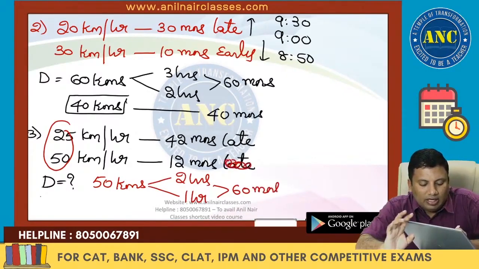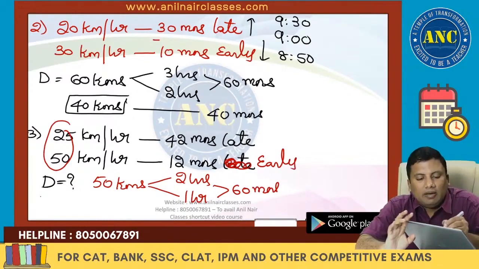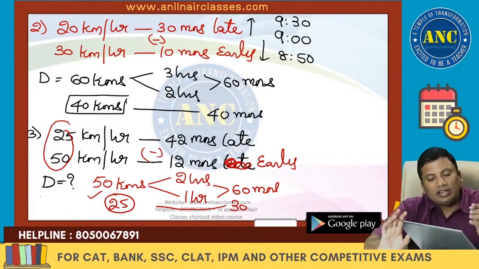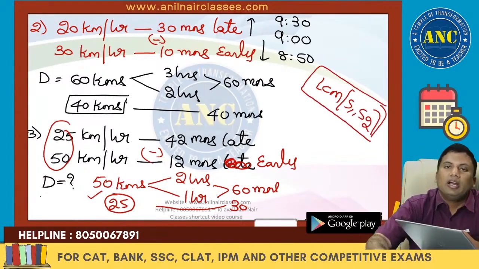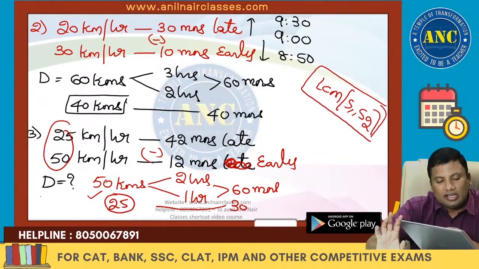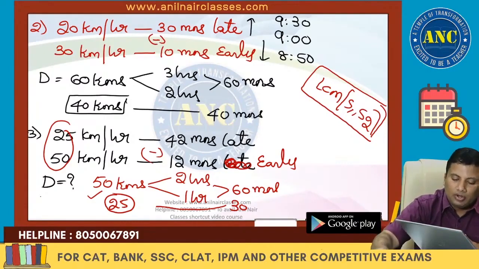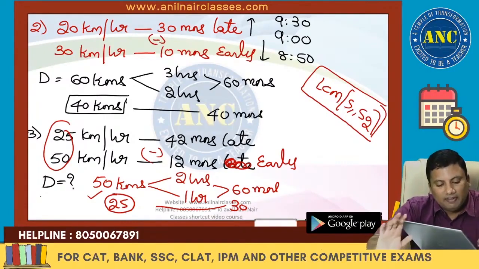This is nothing but early. Then we will take late and late. Early means 30 minus 10. Take the number which is an LCM of the speed values. Sir, what if the speed values are not given? That also we will see. Entire problems today are based on a particular theme. So the answer is nothing but 25 kilometers.